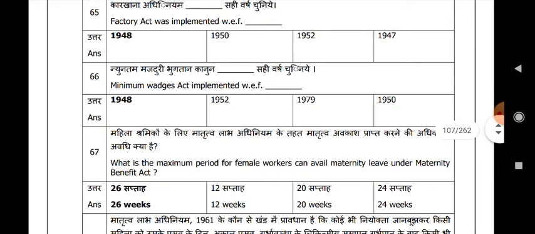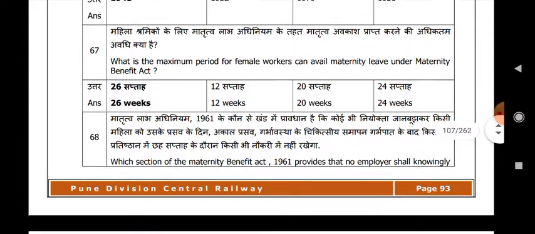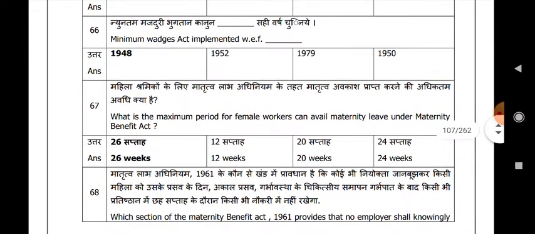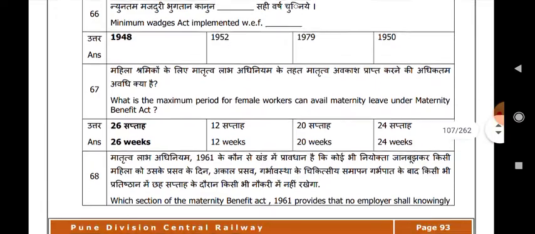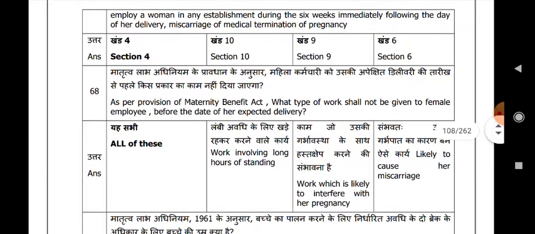What is the maximum period a female worker can avail maternity leave under the Maternity Benefit Act? 26 weeks. Which section of the Maternity Benefit Act 1961 provides that no employer shall knowingly employ a woman in any establishment during the 6 weeks immediately following the day of her delivery, miscarriage or medical termination of pregnancy?